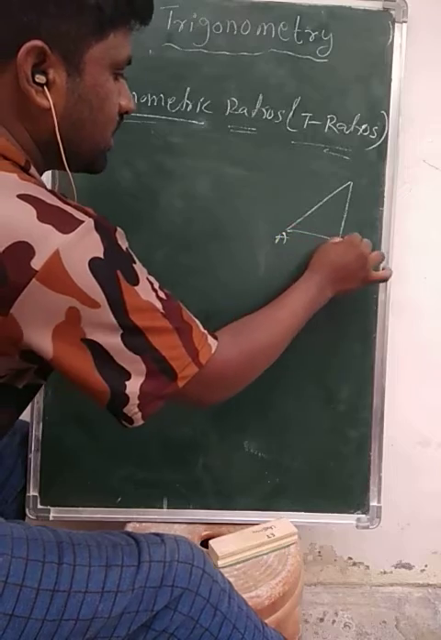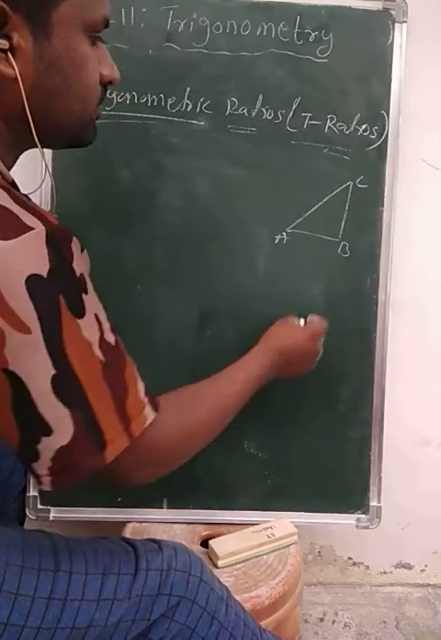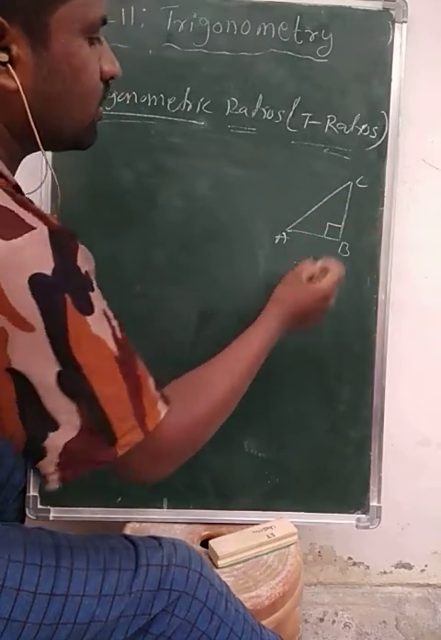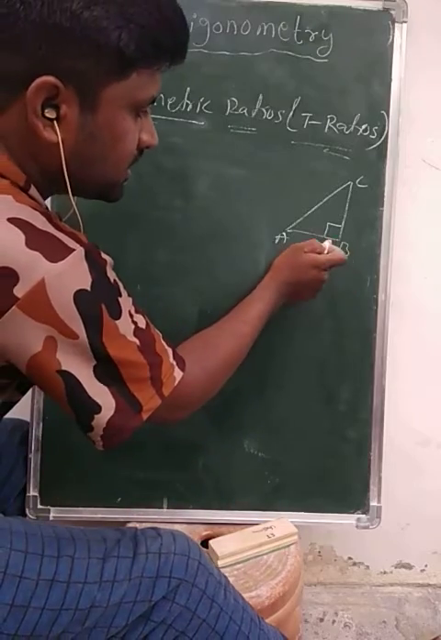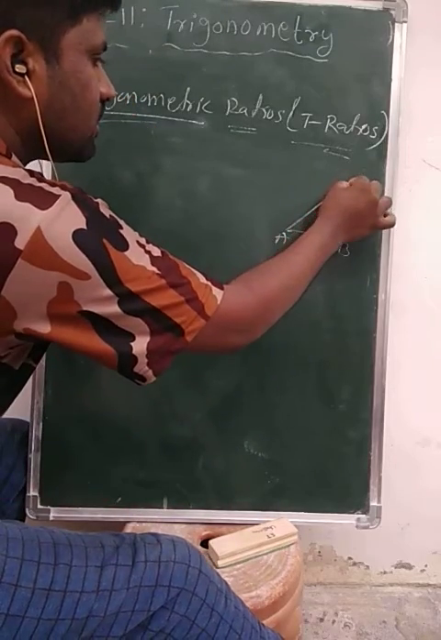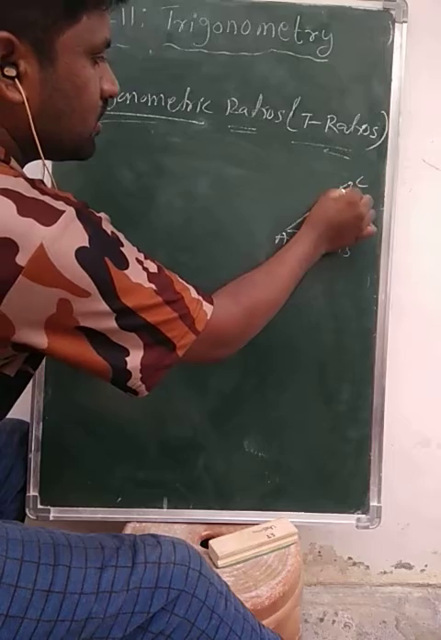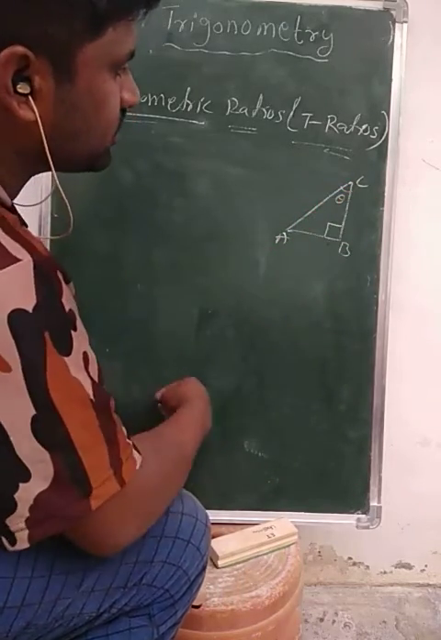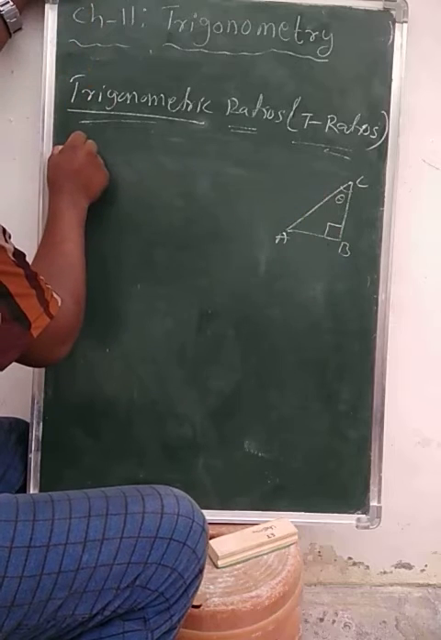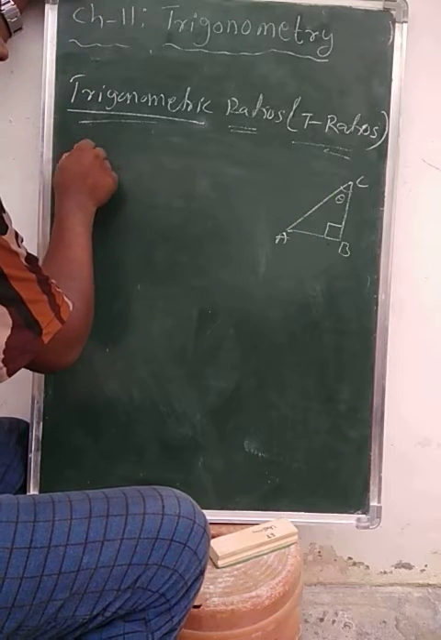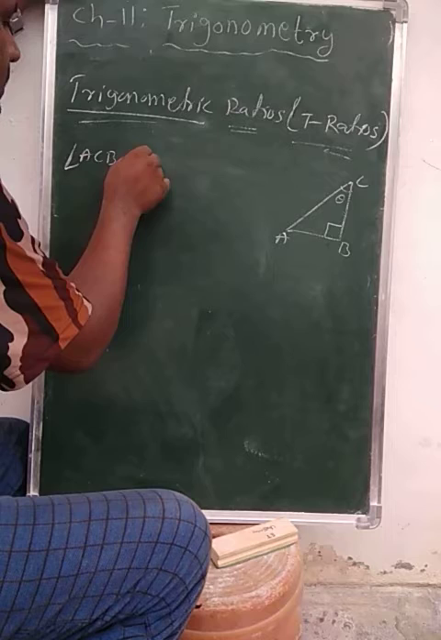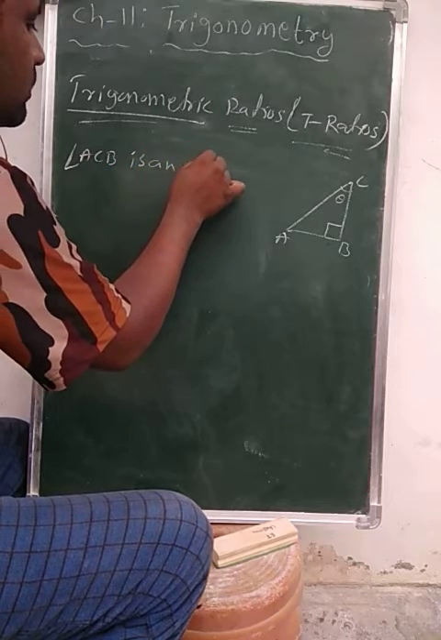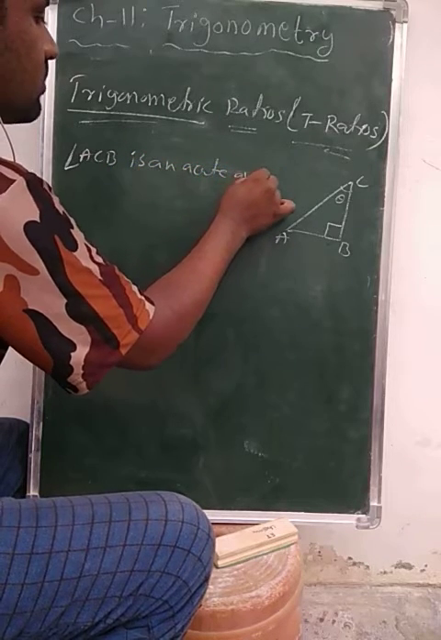So, triangle ABC, where the right angle is at B. This time I consider angle C. Angle C is an acute angle. Angle ACB is an acute angle.